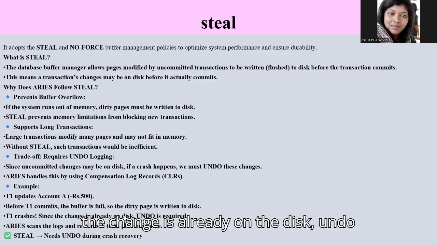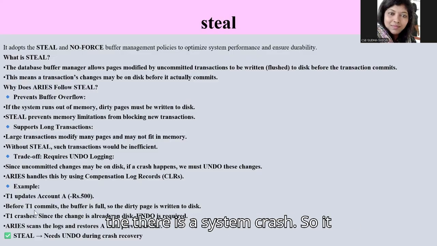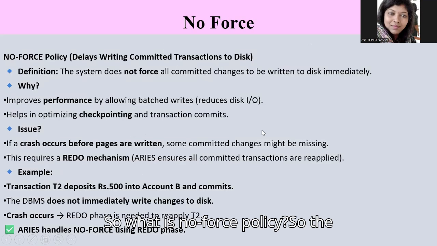Since the change is already on the disk, undo is required. So we need to undo because there is a system crash. ARIES scans the logs and restores A to its previous value. It still needs undo during crash recovery. So what is the no-force policy?